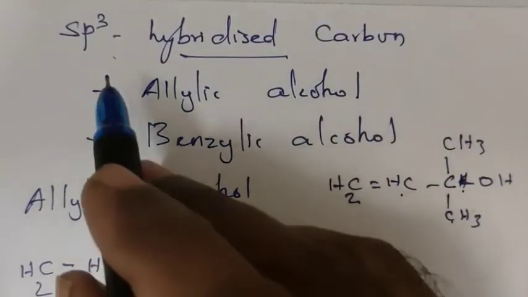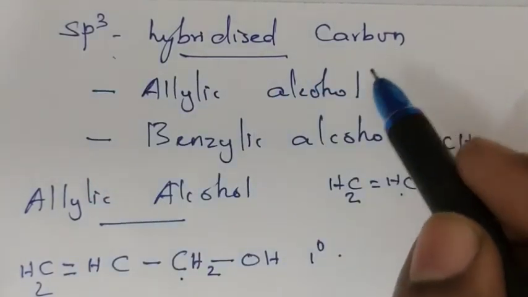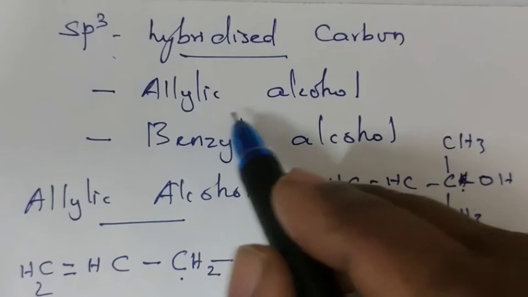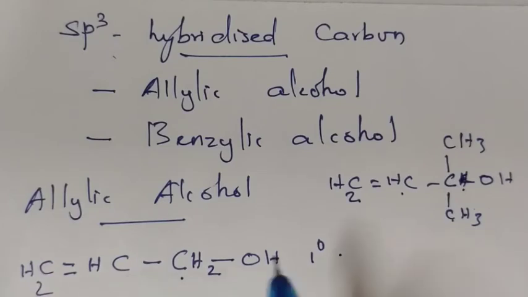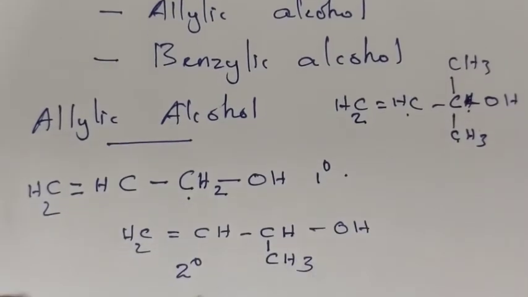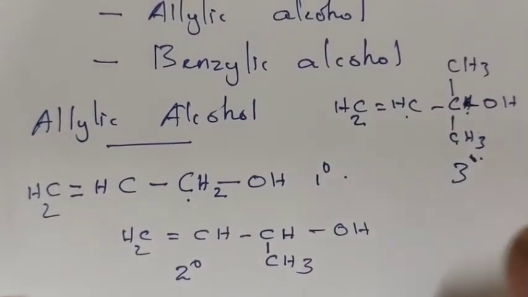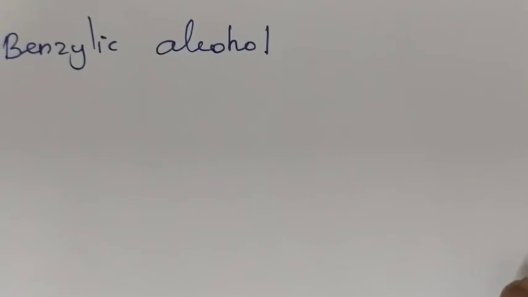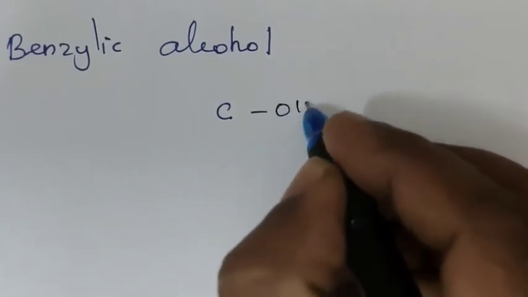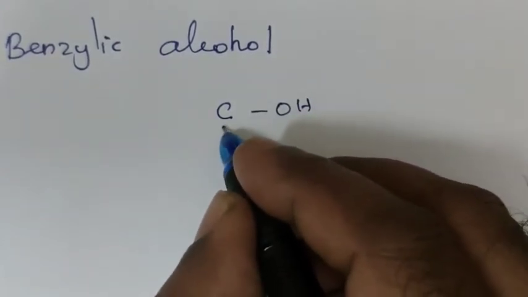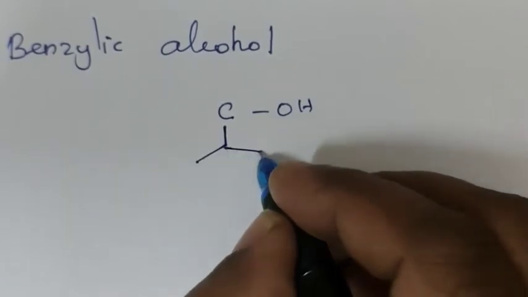Alcohol containing sp3 hybridized carbon is further classified into two types, allylic alcohol and benzylic alcohol. So allylic alcohol means the carbon which carries the OH group is attached with a double bonded carbon. Allylic alcohols are further classified into primary allylic alcohol, secondary allylic alcohol and tertiary allylic alcohol. Benzylic alcohol means the carbon which carries the OH group is attached to an aromatic ring.